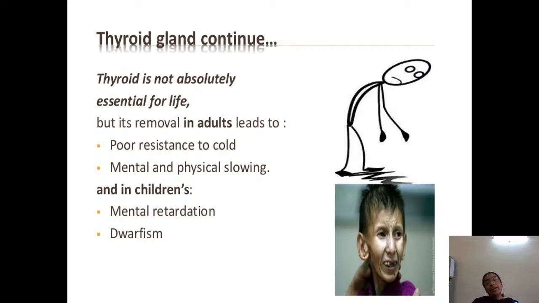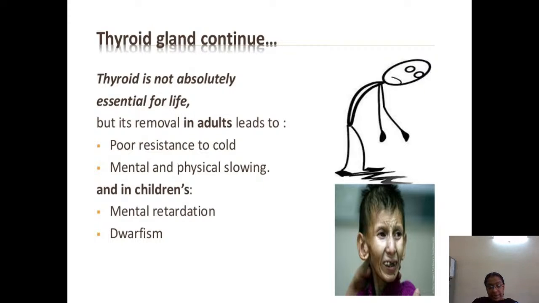The thyroid gland is not absolutely essential for life, but what about its removal in adults? If the thyroid gland is removed, what happens? Poor resistance to the cold, mental and physical slowing, because it is responsible for physical growth and even mental growth. That mental growth is weakened or becomes slow, and there is mental retardation and dwarfism.